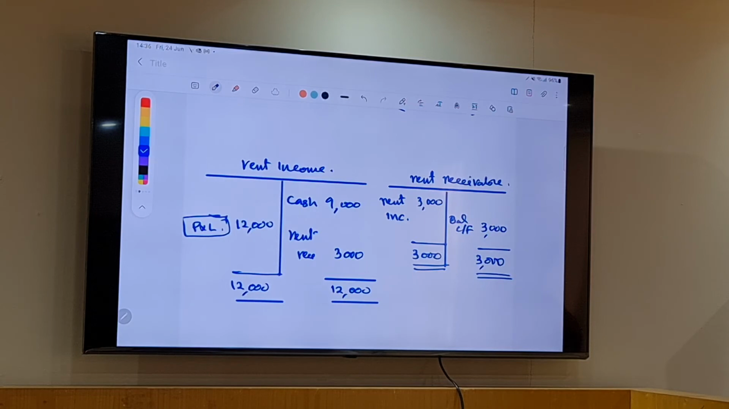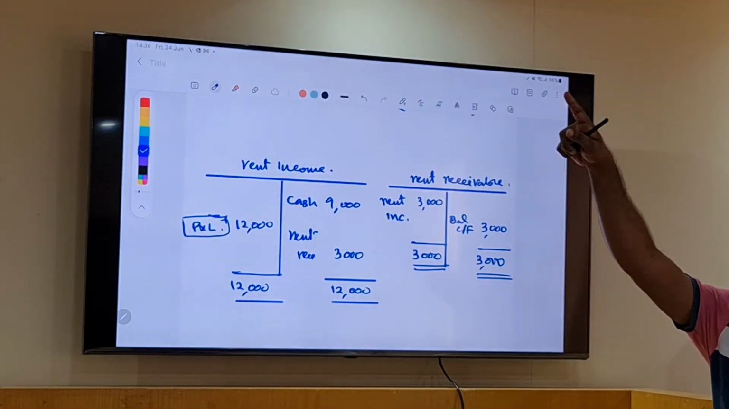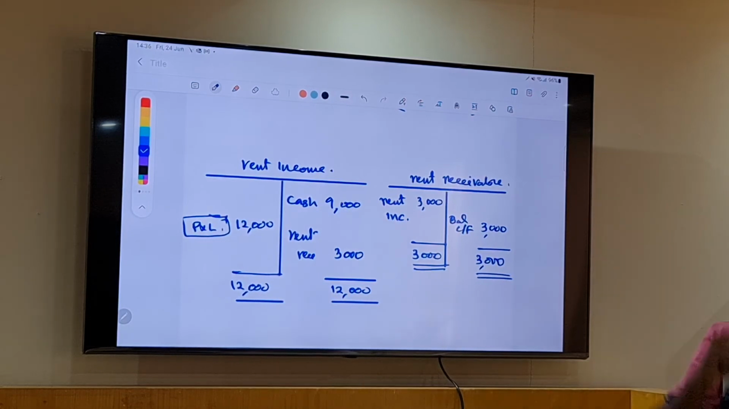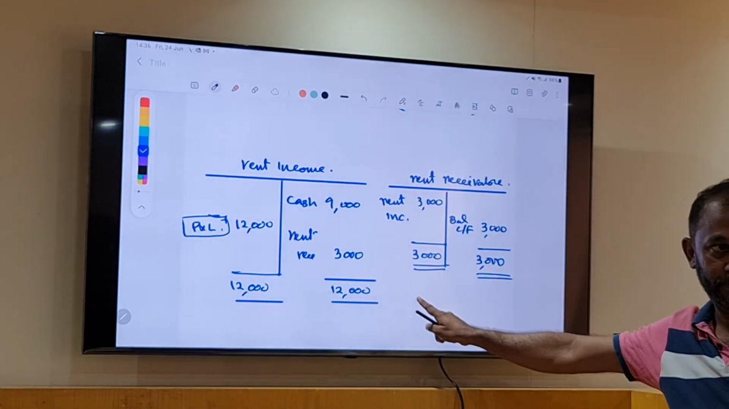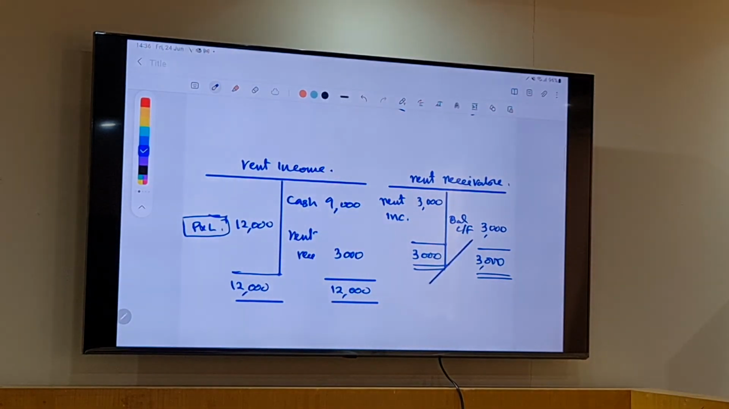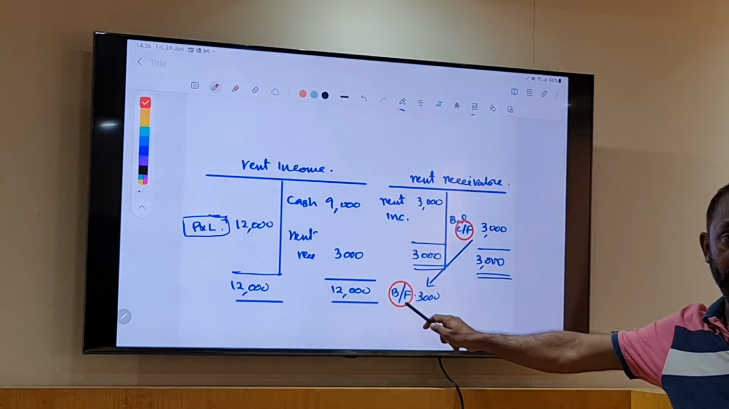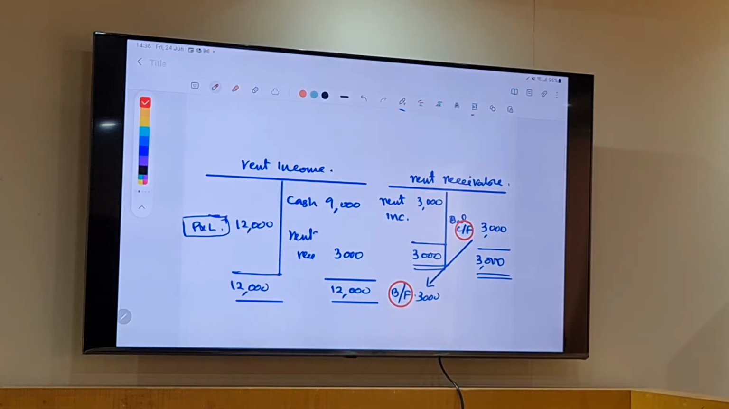See, now let's say this is the month of December. In the first week of January, can I forget this 3,000 money to be collected from that man? I can't forget. So I have to keep the record. That's why we are carrying that balance to the next week. And please note that I am writing here: carry forward. Here I am writing brought forward. So this is the answer to that question.